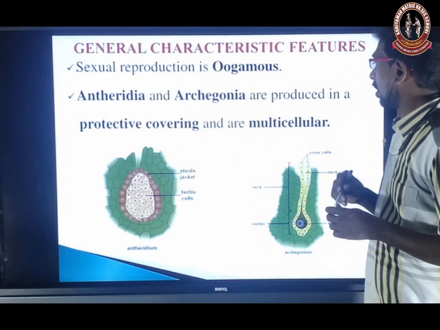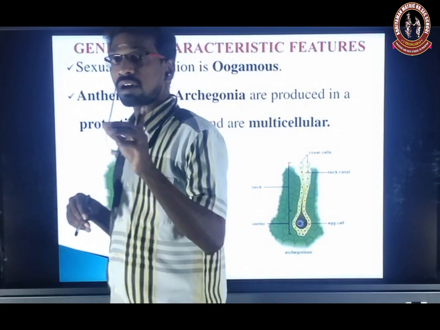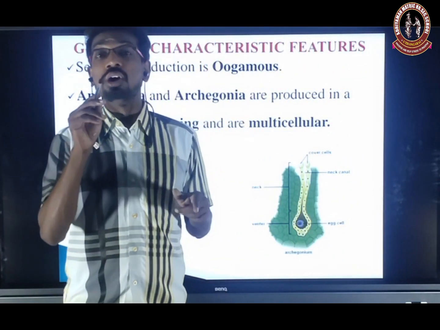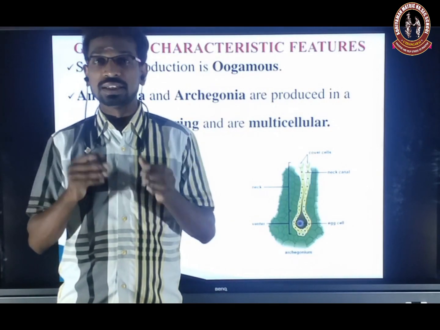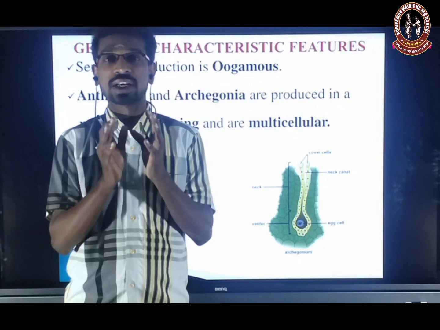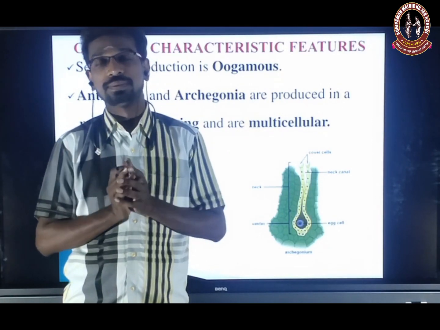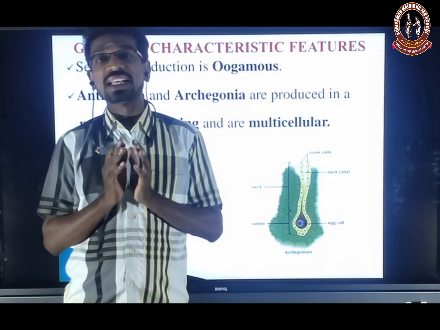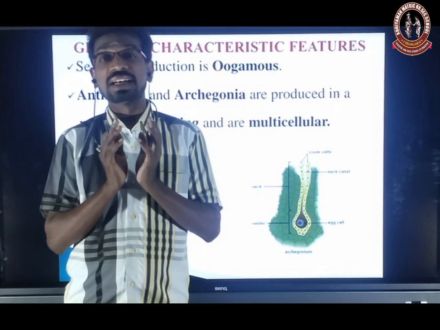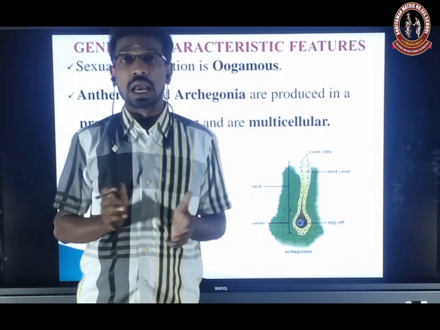Antheridia and archegonia are produced in a protective covering. This is very important. In algae, the reproductive parts are non-jacketed. So what is a jacket? Jacket means a multicellular protective covering. Algae do not have any jacket layer, that is, the sterile layer is absent. The protective covering is absent.